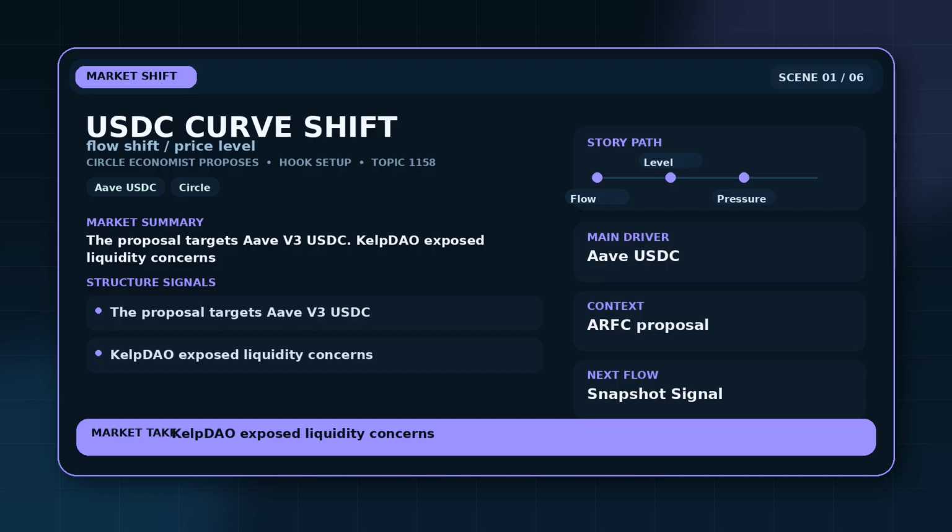The first thing to separate is the event from the interpretation. The event is the proposal targets Aave V3 USDC, and the pressure point is that KelpDAO exposed liquidity concerns. That gives the segment a concrete test instead of a broad mood read. A viewer can immediately judge what changed, which actor matters, and what signal would confirm follow-through.